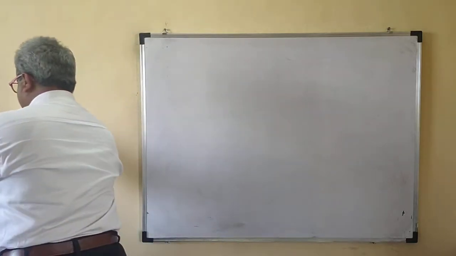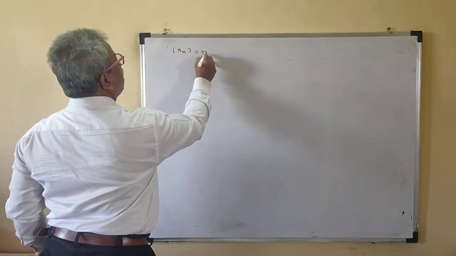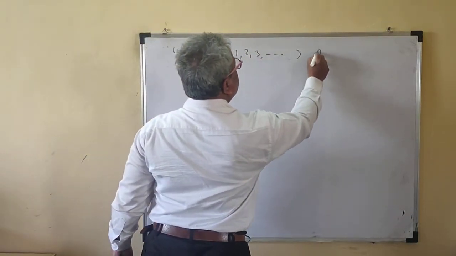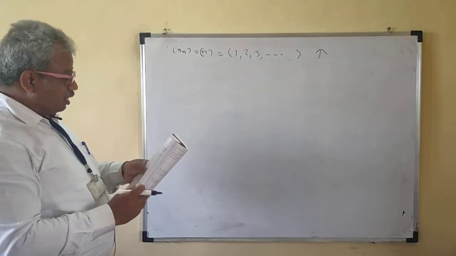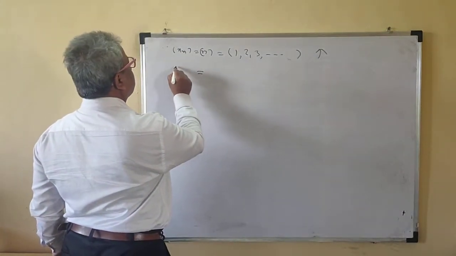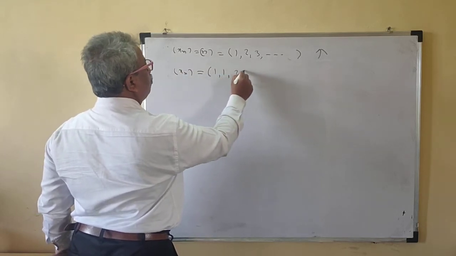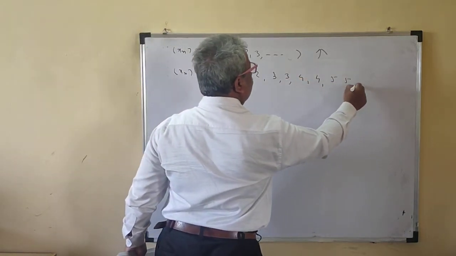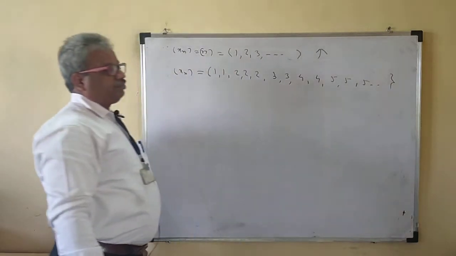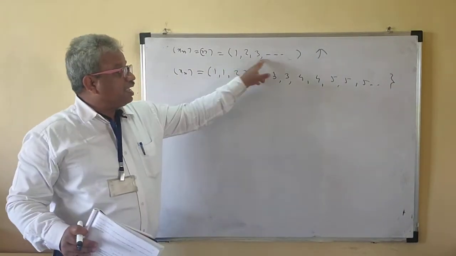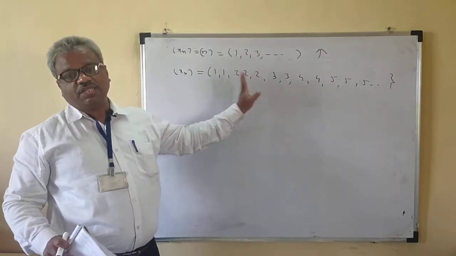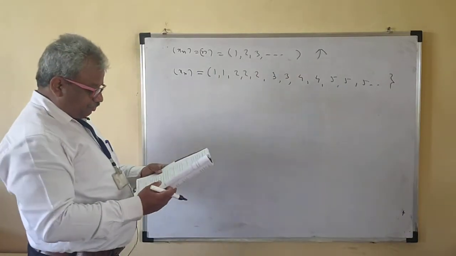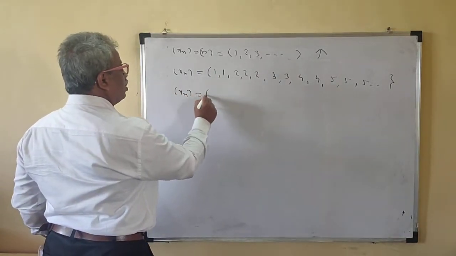Now suppose we take some examples. xn is equal to n. So this is 1, 2, 3. This is an increasing sequence. Suppose the sequence xn is 1, 1, 2, 2, 3, 3, 4, 4, 5, 5, something like this. This is the sequence. This one is just increasing, and the earlier one, 1, 2, 3, is a strictly increasing sequence. Okay. Now suppose xn is equal to 1 upon n.